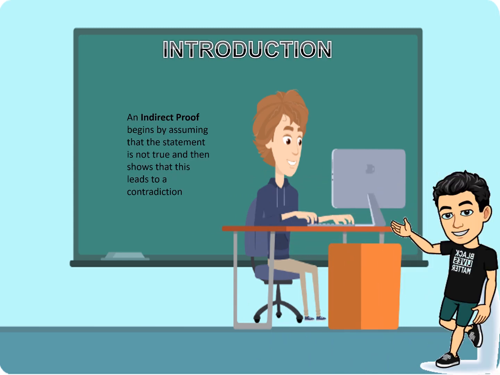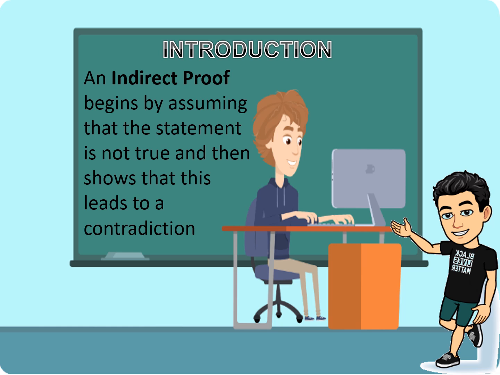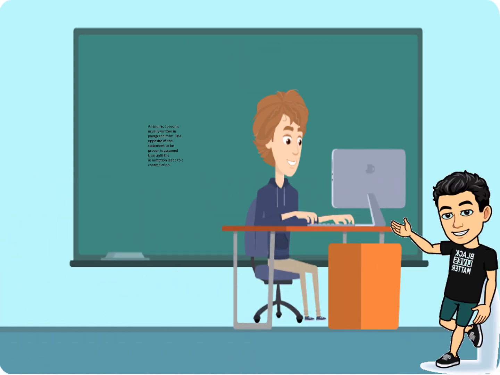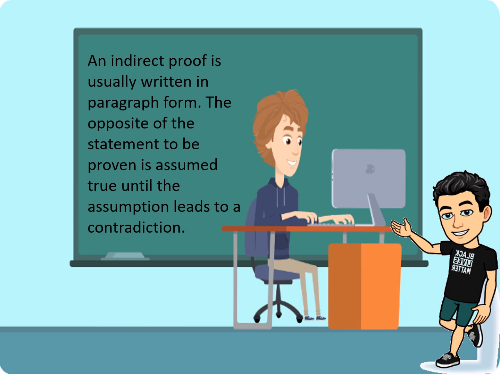First, let us define an indirect proof. An indirect proof begins by assuming that a statement is not true and then shows that this leads to a contradiction. That is the meaning or definition of indirect proof. Also, an indirect proof is usually written in paragraph form, the same as the informal direct proof, which is paragraph form.